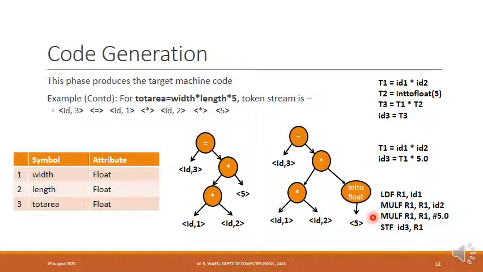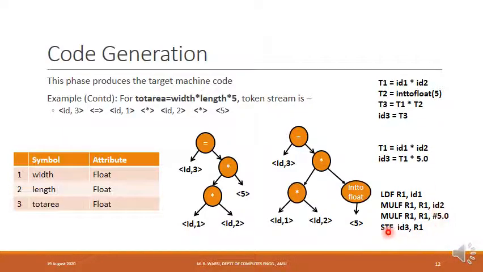In the next instruction, we are performing the second multiplication. We are multiplying the value of R1, which is holding the value of T1, with that of 5.0, and the result is being stored in the R1 itself. So after this instruction, R1 is holding the value of T1 into 5.0, or in other words, R1 is holding the value of ID3.